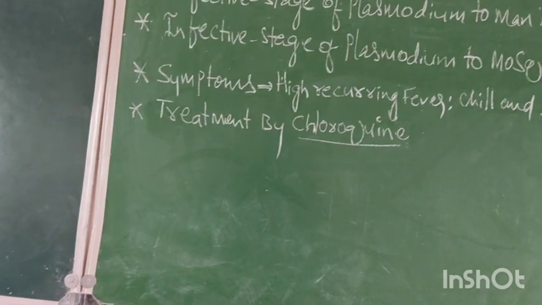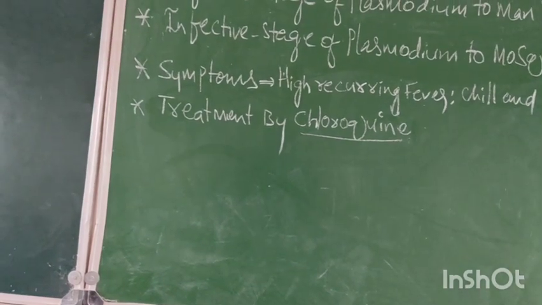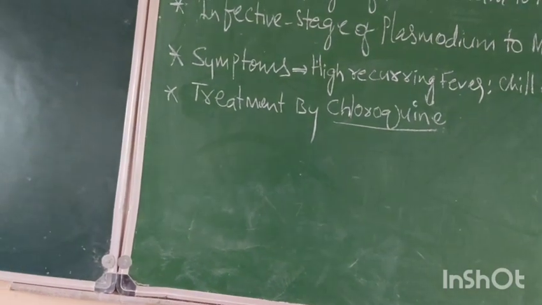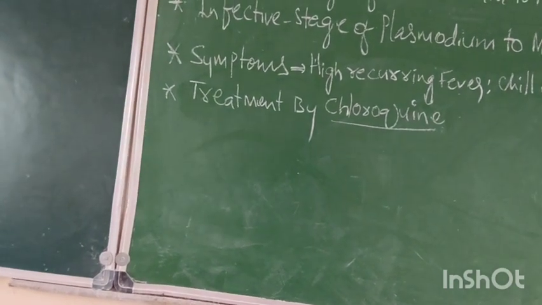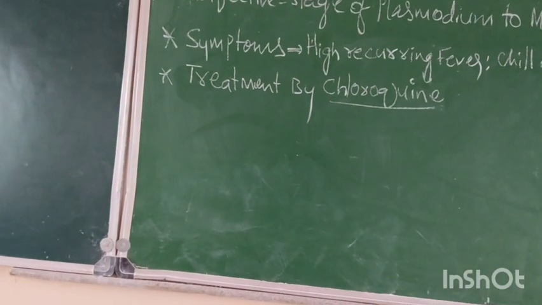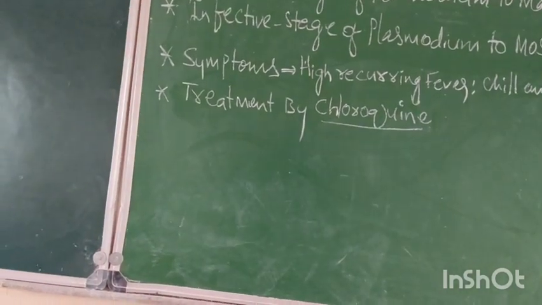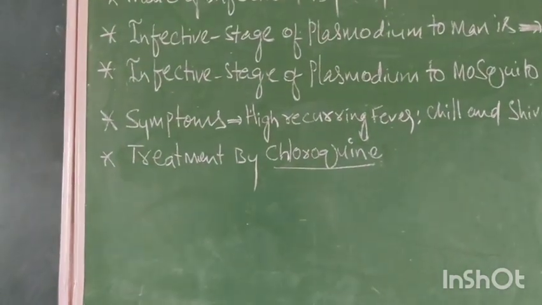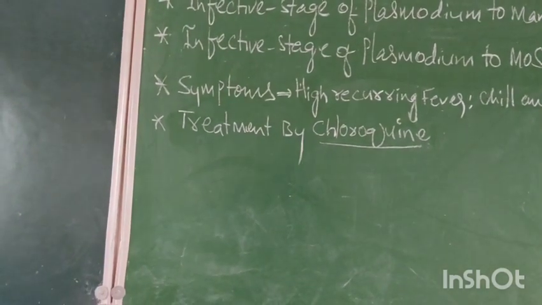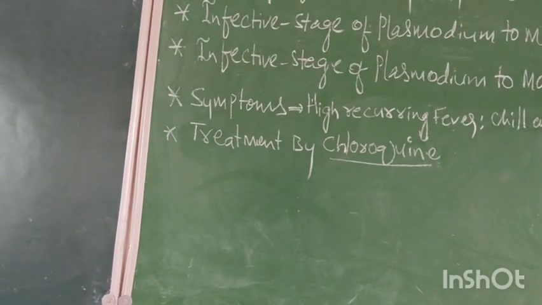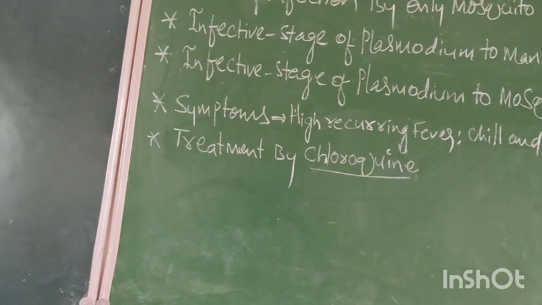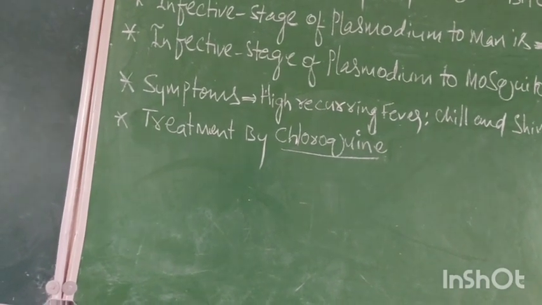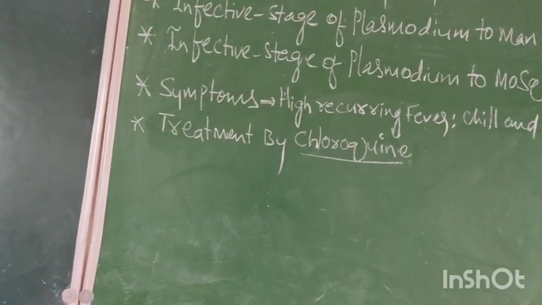The fever which belongs to malaria is recurring, which comes at regular intervals but does not continue. If the fever continues for 24 hours, that is called a sustained fever. It is the character of typhoid. But in malaria, a recurring fever is the most important. If recurring fever, chill, and shivering, these 3 characters are there, that person is suffering from malaria.